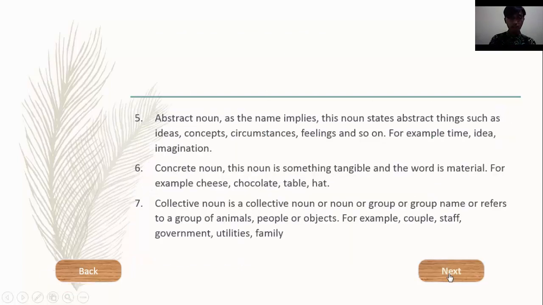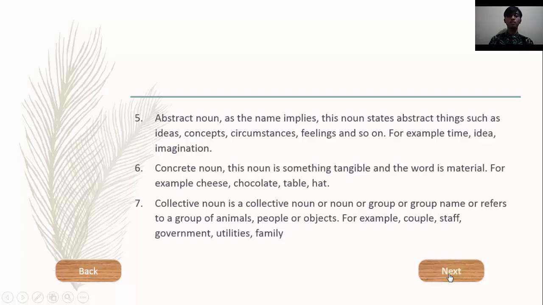Next, abstract noun. As the name implies, this noun states abstract things such as ideas, concepts, circumstances, feelings, and so on. For example, time, idea, imagination. Next is concrete noun. This noun is something tangible, and the word is material.